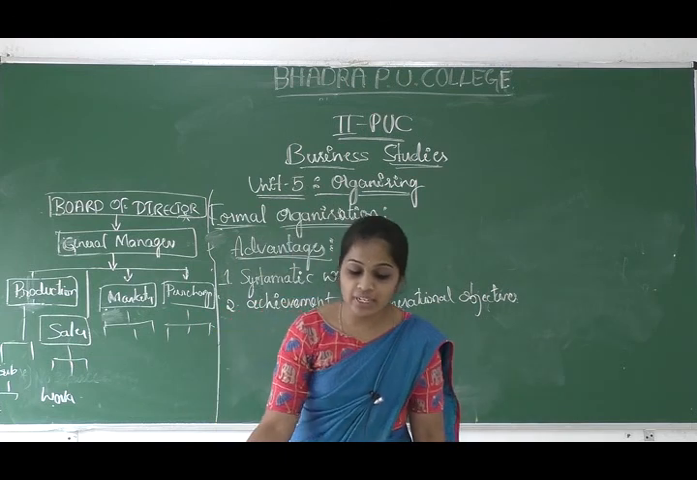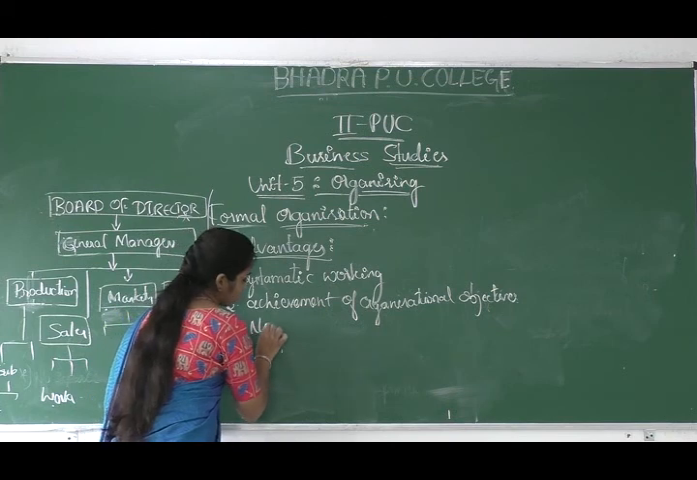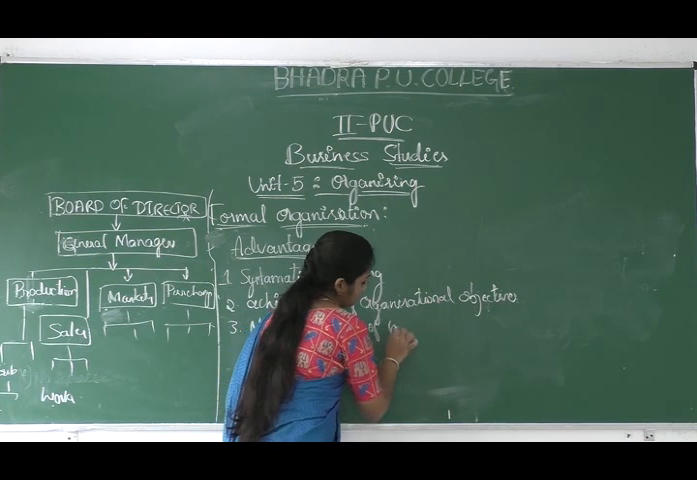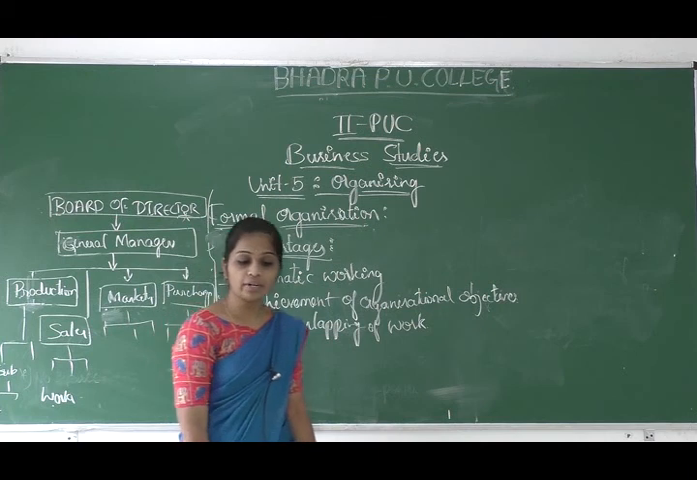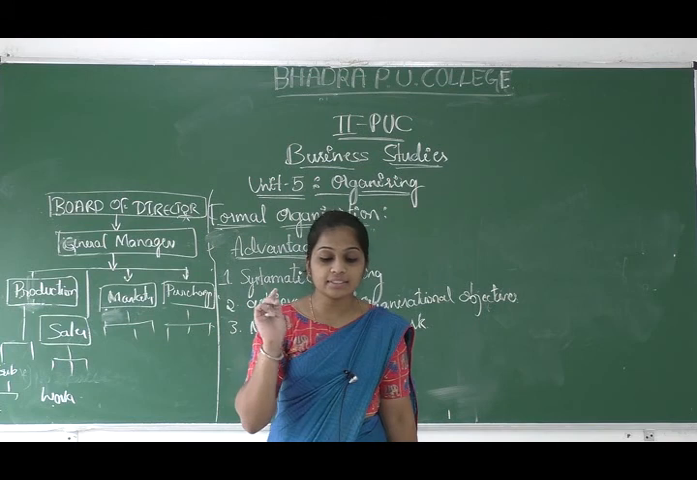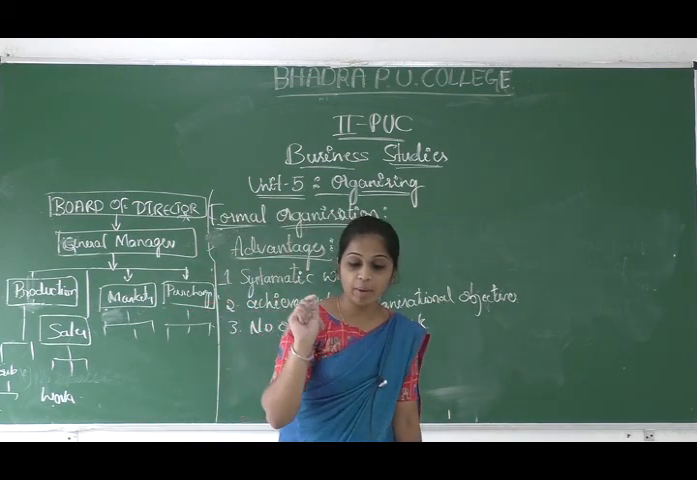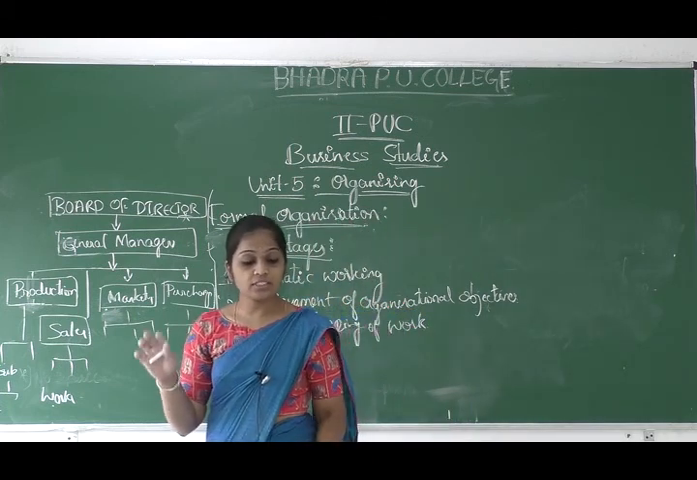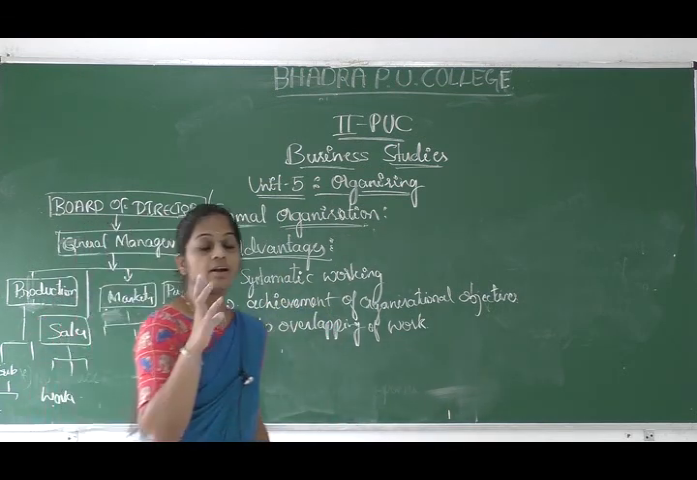And the next one is no overlapping of work. This is also one of the advantages of formal organizing. In the formal organizing structure, work is systematically divided among the various departments and employees, so there is no chance of duplication of work. See, in simple terms, things move according to the defined plan.